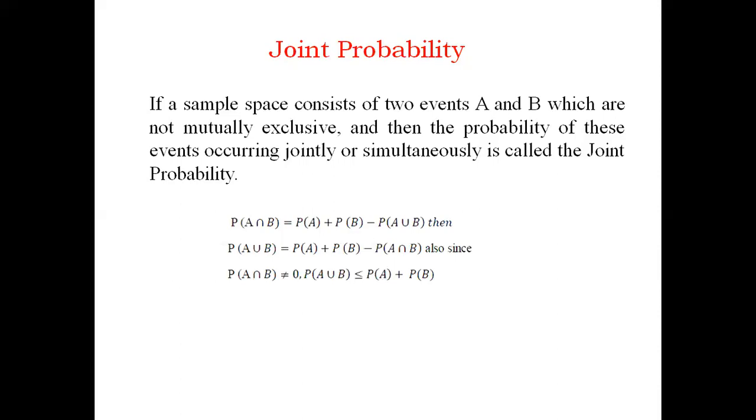So I'm considering two events A and B which are not mutually exclusive. The joint probability is P of A intersection B, equal to P of A plus P of B minus P of A union B. Or if I want to find P of A union B, simply take this to the right side: P of A union B is equal to P of A plus P of B minus P of A intersection B. The condition is that P of A intersection B must not be equal to 0, and there should be a common relation between A and B. Always, P of A union B is less than or equal to P of A plus P of B. This point is very important.